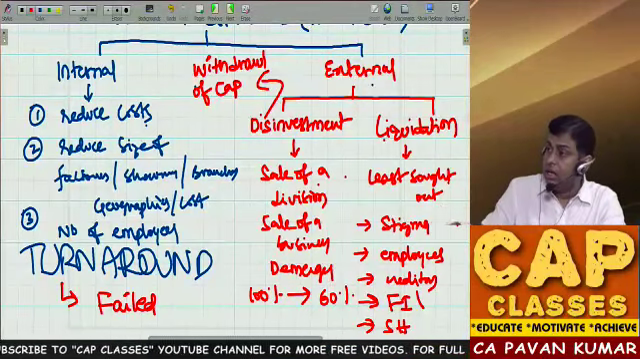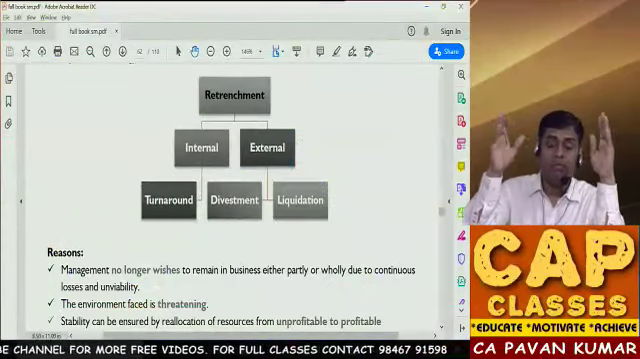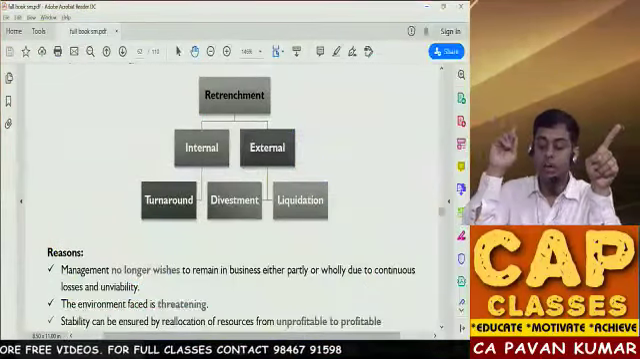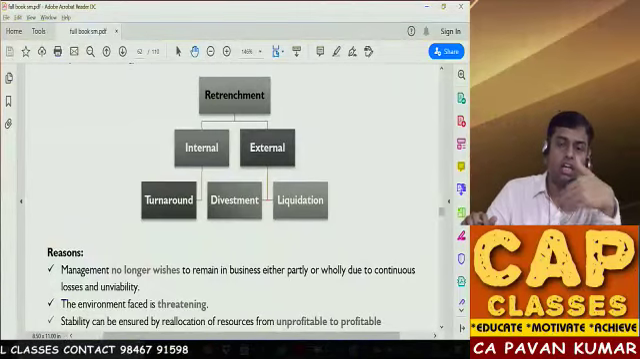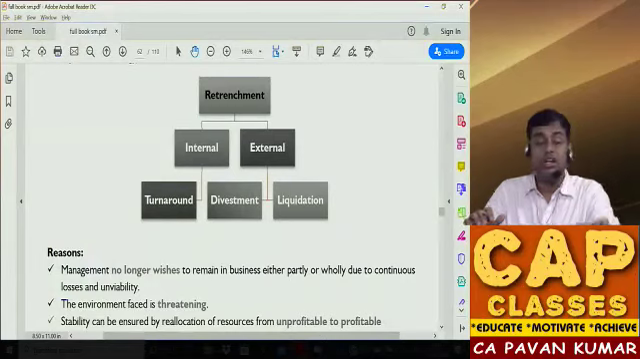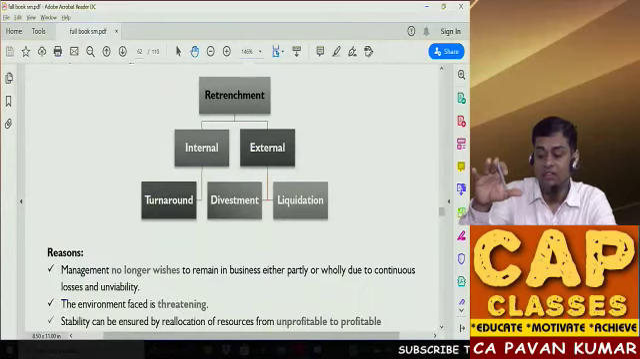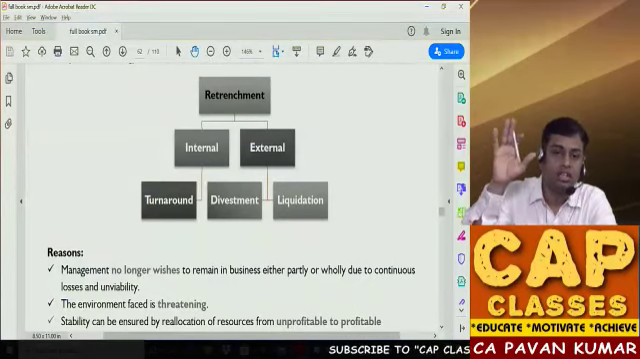Now let's see how we go about the internal. Here in the diagram: retrenchment, internal and external. Internal is turnaround, where the major focus is reducing the cost. External retrenchment is of two types. One, disinvestment from some business or some division. Second is liquidation. If nothing works, liquidation.